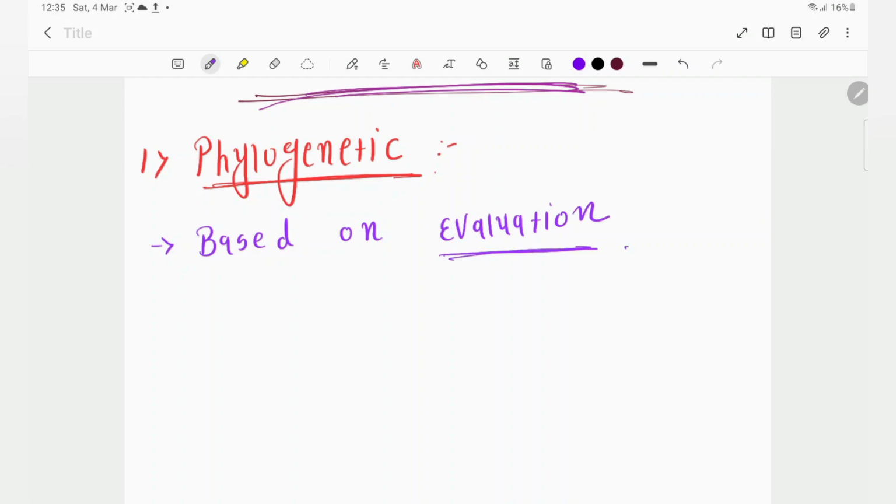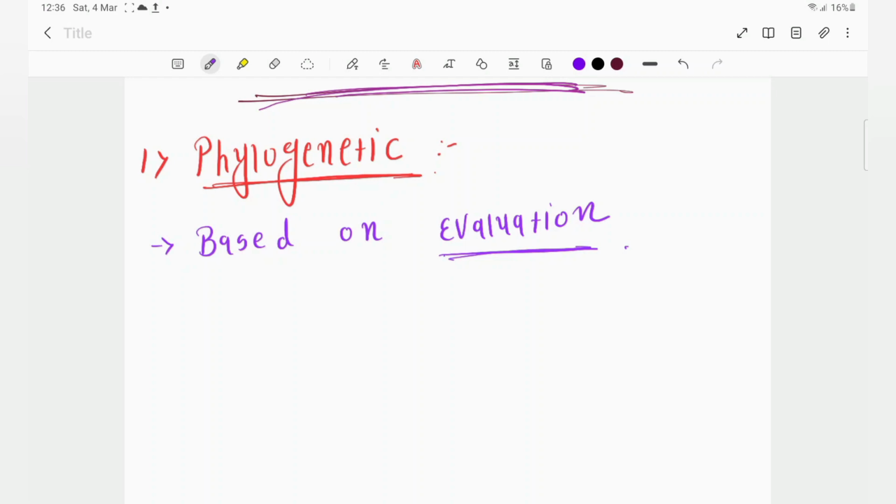In some articles and some research, it is proven that with time and evolution we are going to lose our posterior-most teeth. So it means we are in the stage of evolution, right? That's why we have cases related to mandibular third molar impaction and maxillary canine impaction, right? So this is based on that evolution.